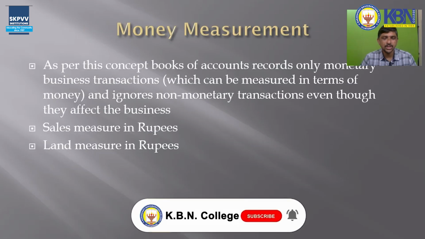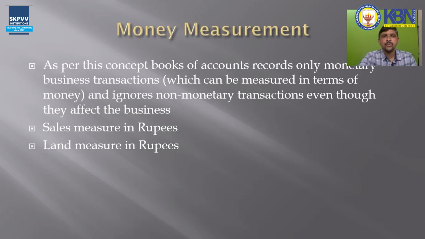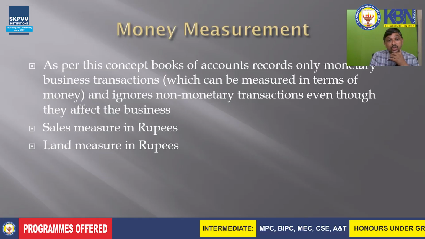Okay. Coming to the second concept, the money measurement concept. As per this concept, accounting books record only business transactions that can be measured in terms of money, that is, monetary transactions. Books of accounts record only monetary transactions, and ignore the non-monetary transactions even though they affect the business.